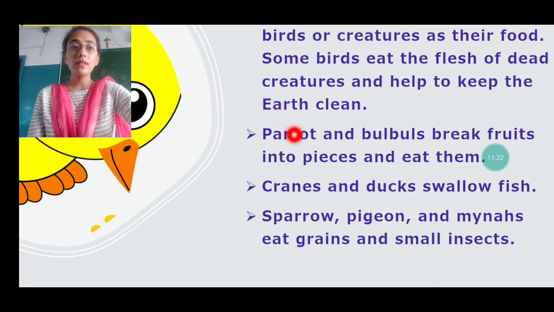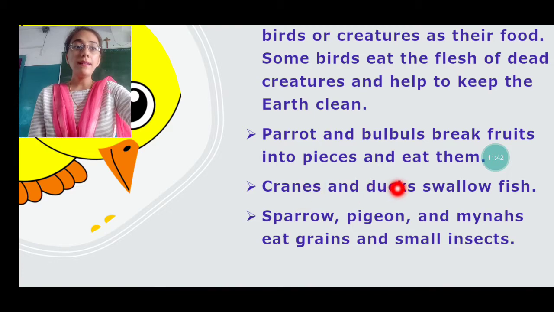Now what about this? Parrots and bulbuls break fruits into pieces and eat them. Now what do parrot and bulbul do? They eat the fruits. How do they eat? They cut them into pieces and they eat them.